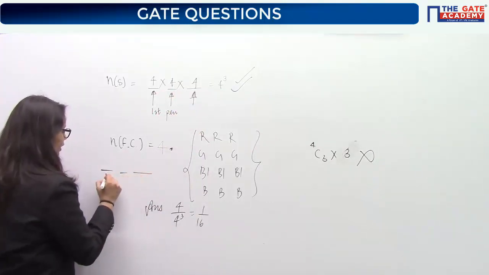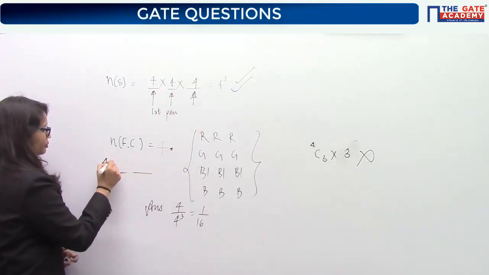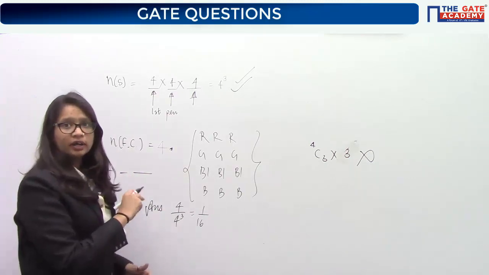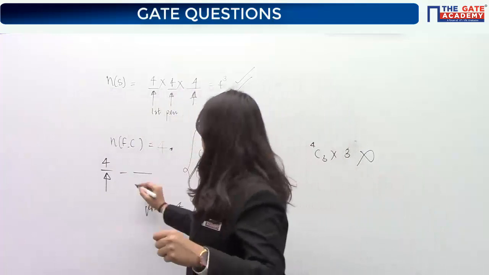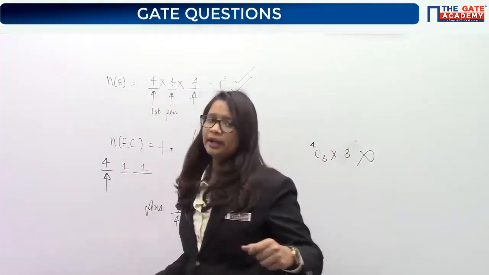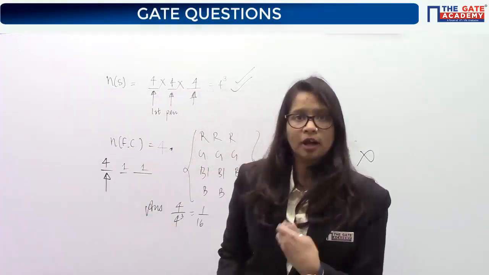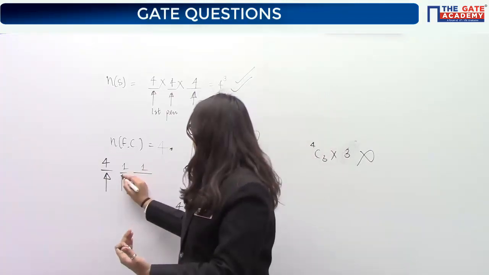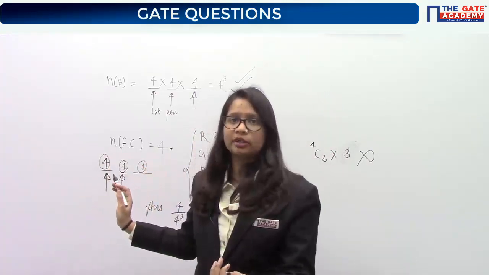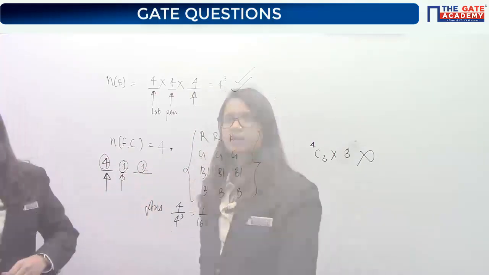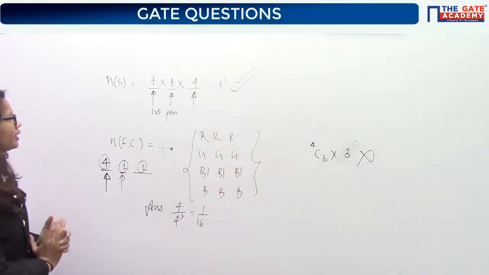You have said that for the first pen I have 4 options, but as soon as you give one color to the first pen, the remaining 2 become fixed. That is, if the first is red, the others should be red. That is only one option available to them, not 4 options. Understood this question? I'll repeat it again.